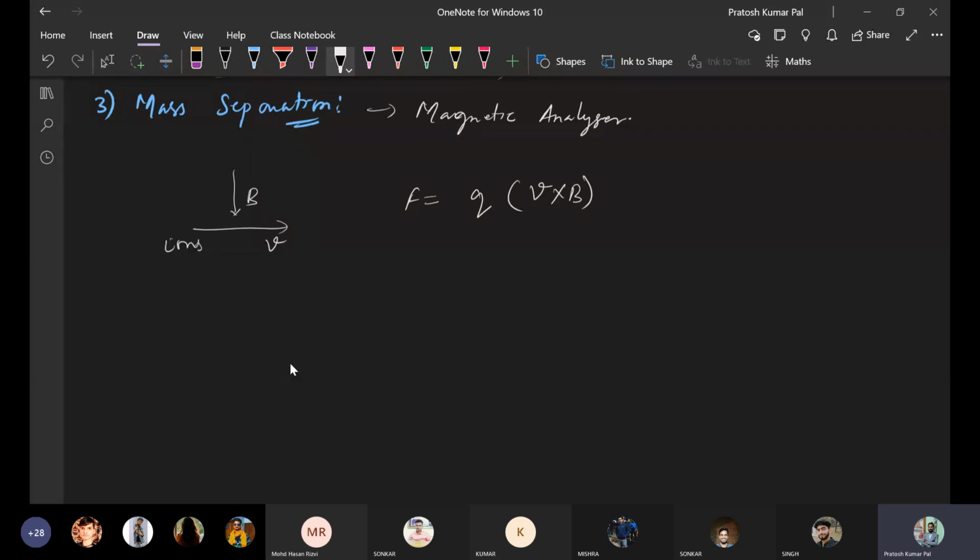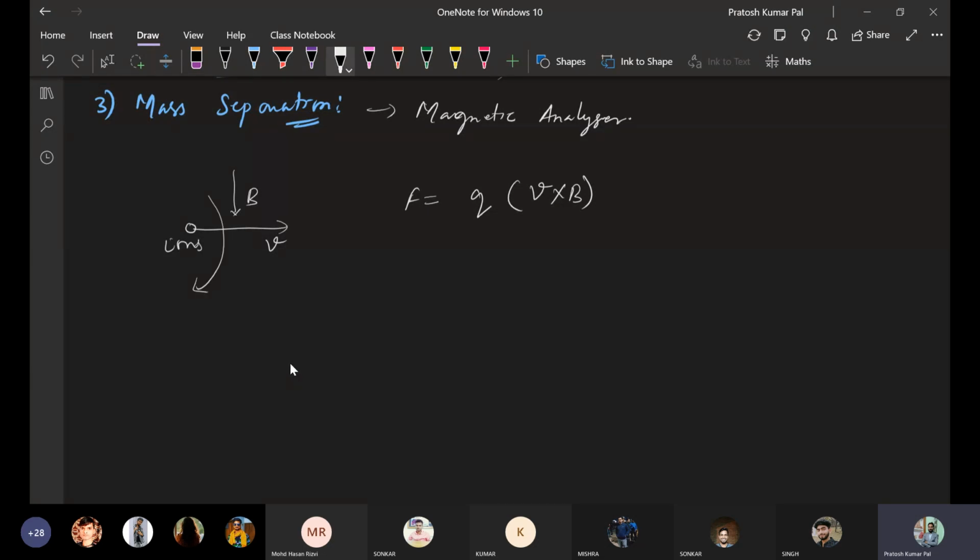So once these ions are moving in that direction in a magnetic field, there is a force generated by this magnetic field on a moving charge. Okay, so this force will cause the movement of these ions in a circular direction.